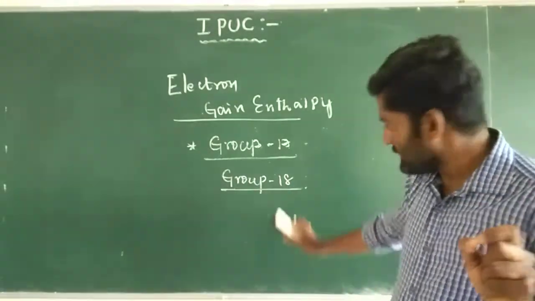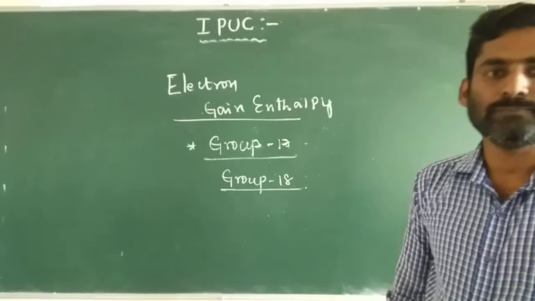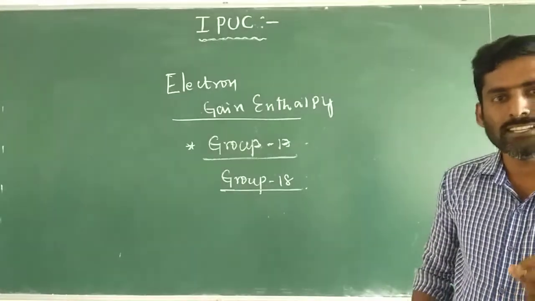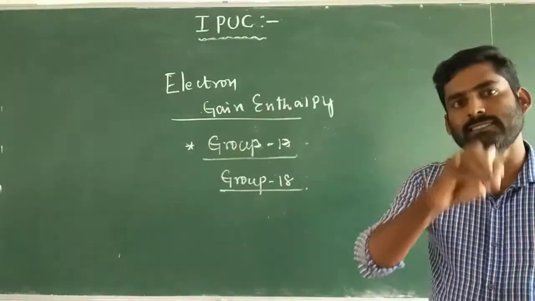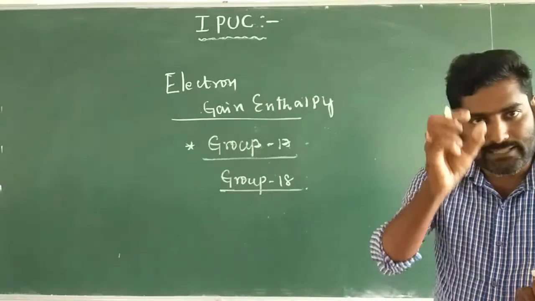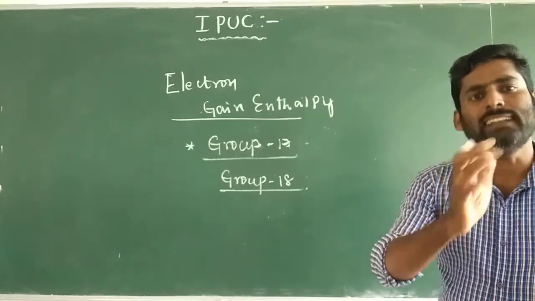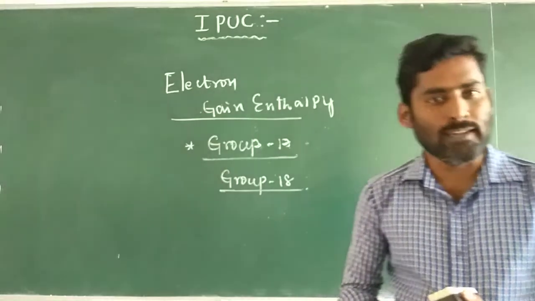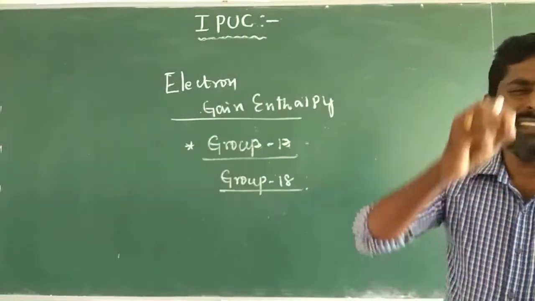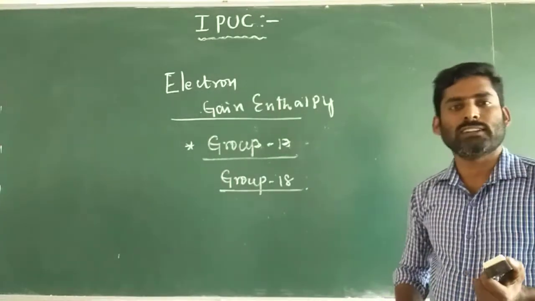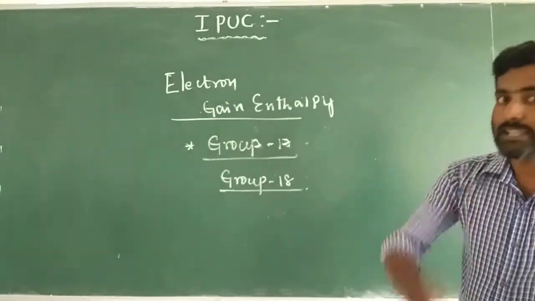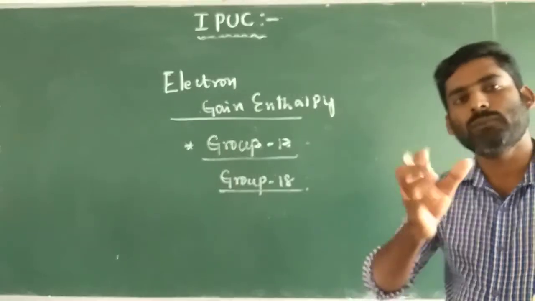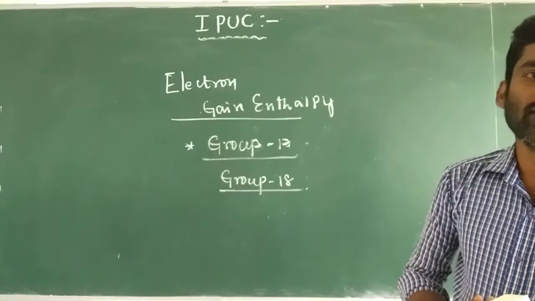This is because when an electron is added to a noble gas atom, the added electron goes to the next higher principal quantum number level. This leads to instability. So noble gases, group 18 elements, have positive electron gain enthalpies.